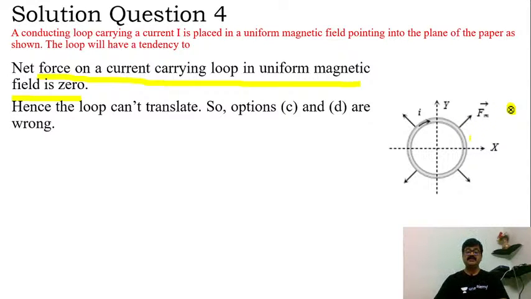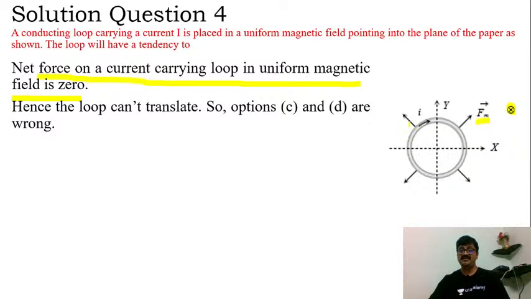Since the magnetic field is perpendicularly inward and the current direction is clockwise, obviously the force should be what? Outward. So I can comfortably say that Fm is going to act like this.